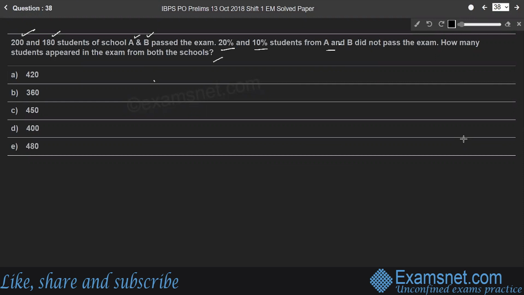So for a better understanding of this question, let us make a table. So there are two schools, A and B, right? So here the total number of students who passed the exam is 200 in school A, 180 in school B, right?